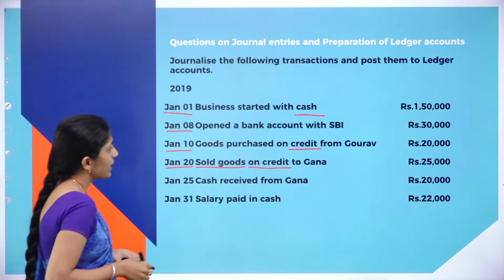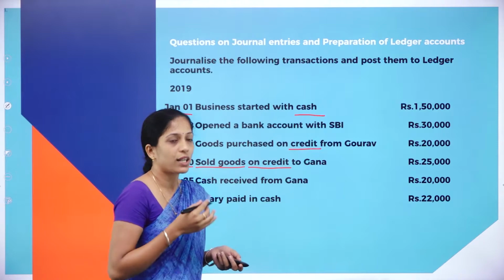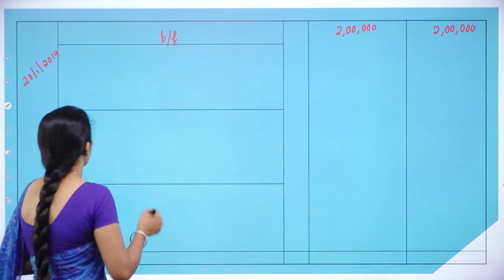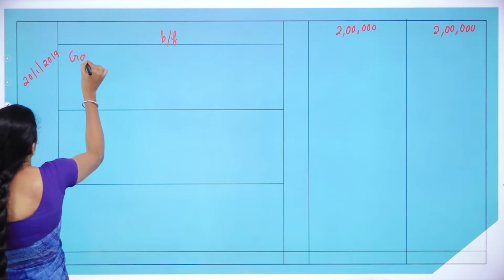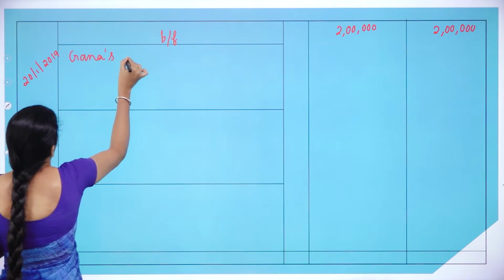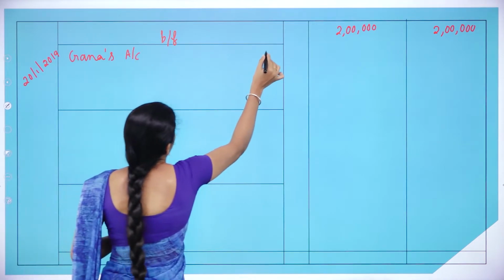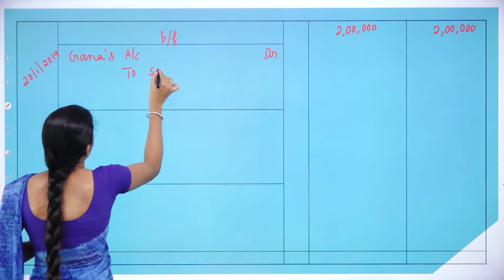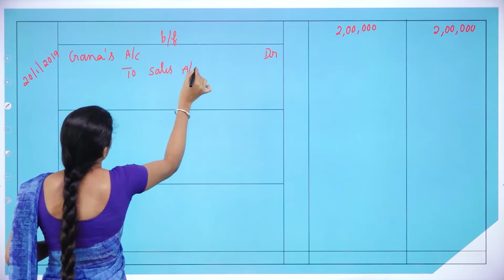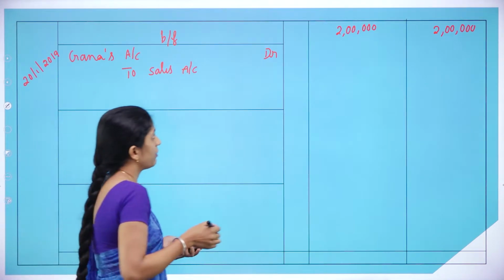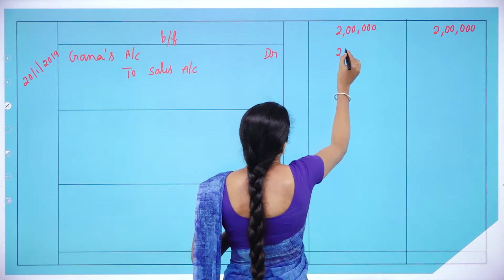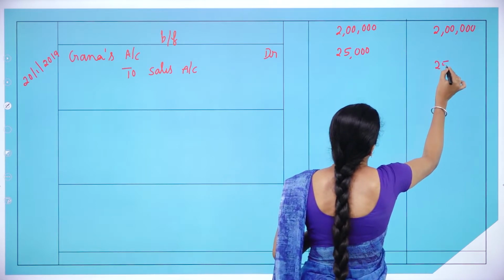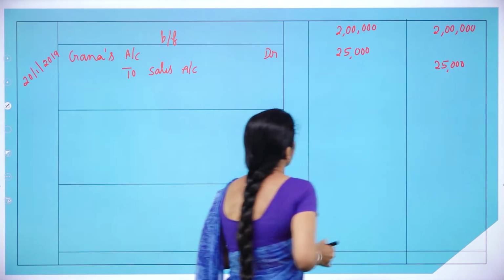1/2019. So, what is the transaction? Ghana's account debit to sales account rupees 25,000. Ghana's account debit to sales account. Here the goods is sold on credit basis. So, what is the amount? 25,000. 25,000 in the debit side and 25,000 in the credit side.